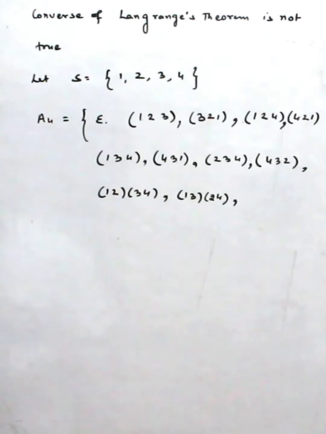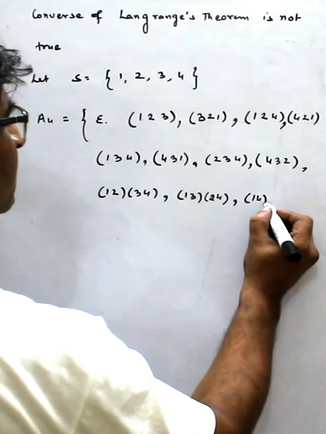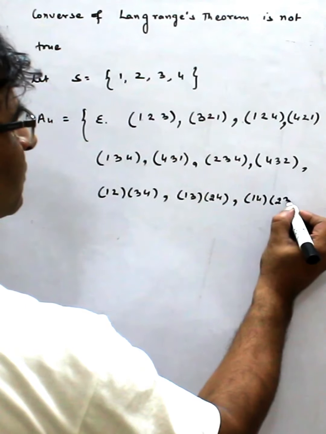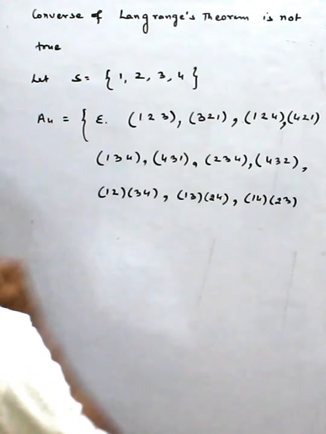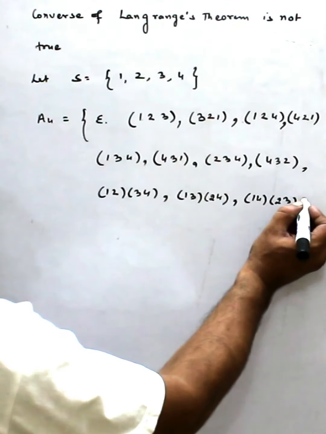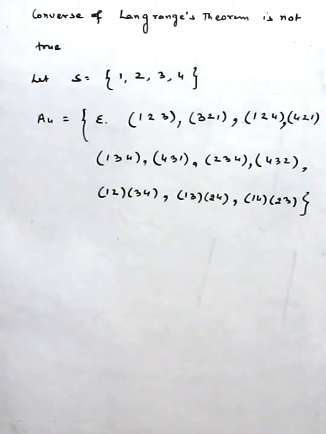Now I take 1 4 2 3, so it was 9 10 11 12. Now these are all even permutations. I think everything is covered.